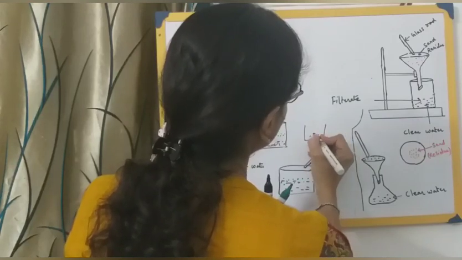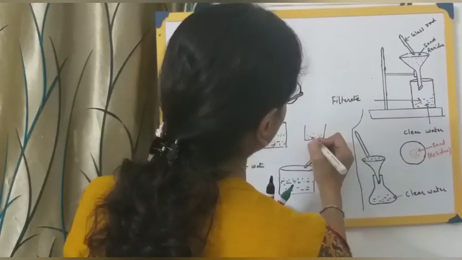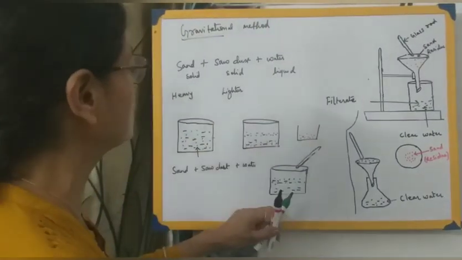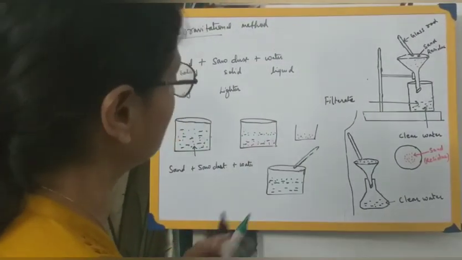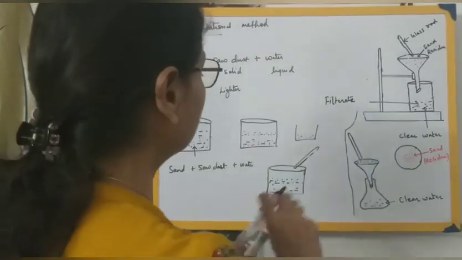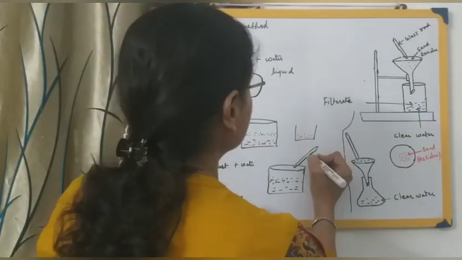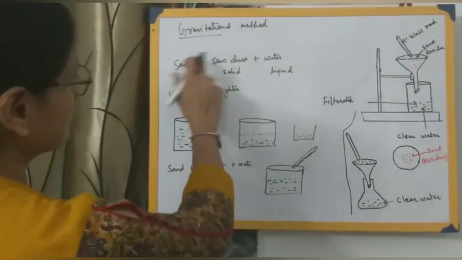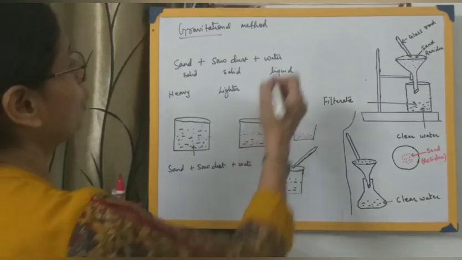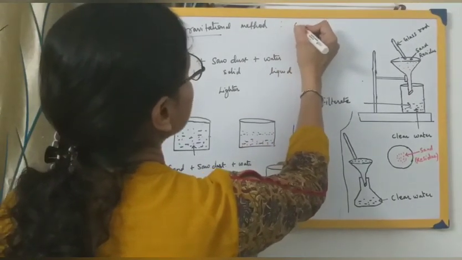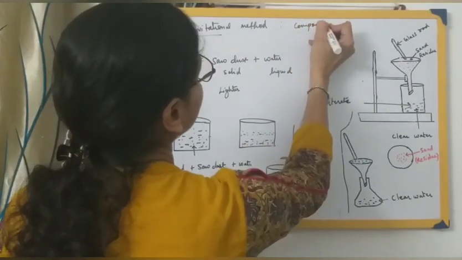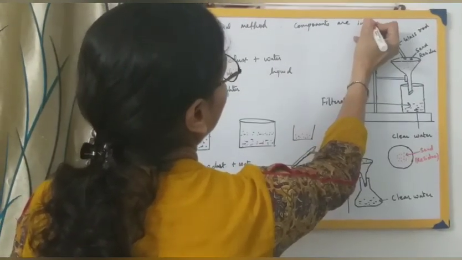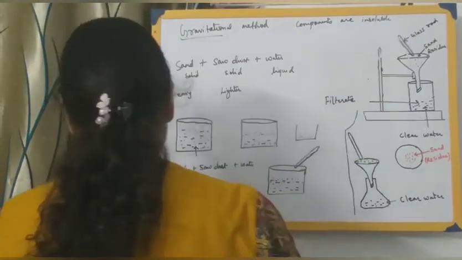So here one method, that is gravitational separation, which we are carrying out, we are also including over here. Along with the gravitational separation, you are also carrying out sedimentation and decantation. You are also carrying out your filtration. Okay. So this method can be employed when the components are insoluble. What else? There's a difference in their weight.